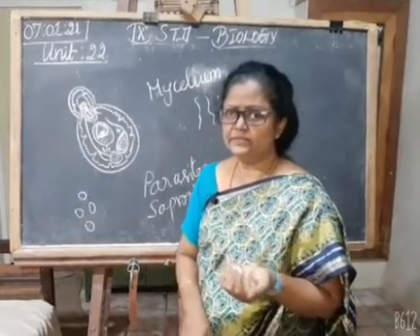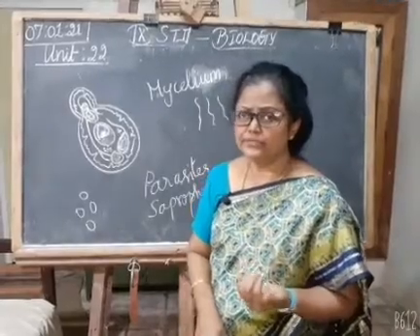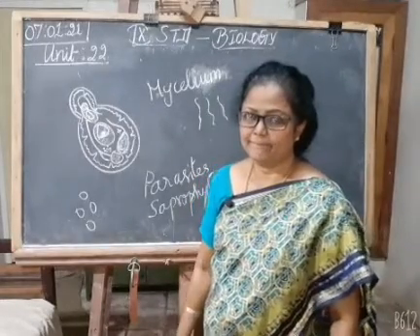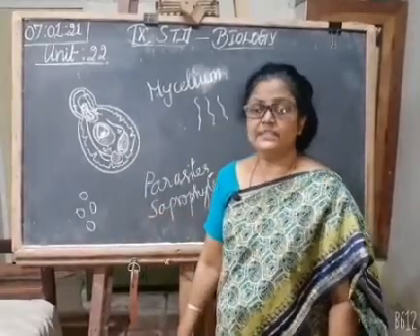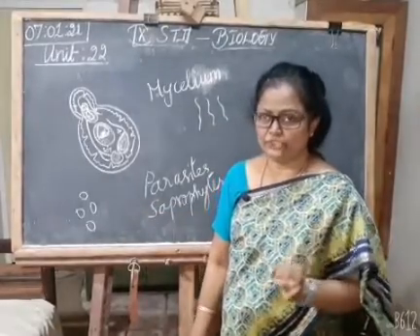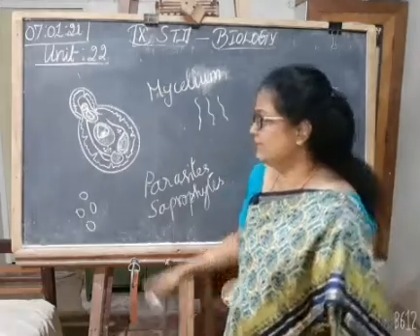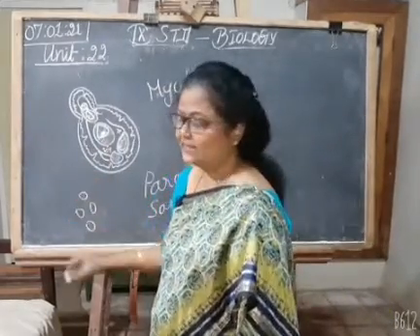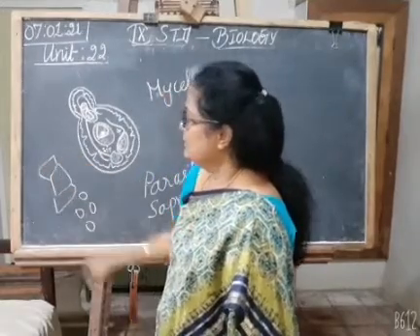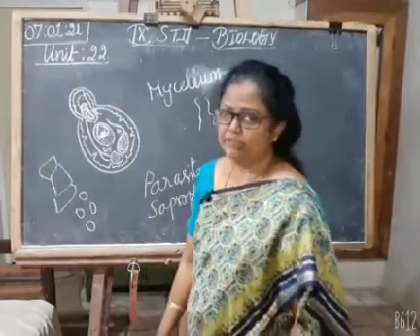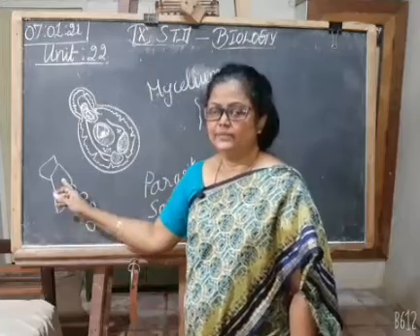Vegetative method means they reproduce by binary fission. Binary means 2 methods. Then fragmentation. So binary fission means by fragments.